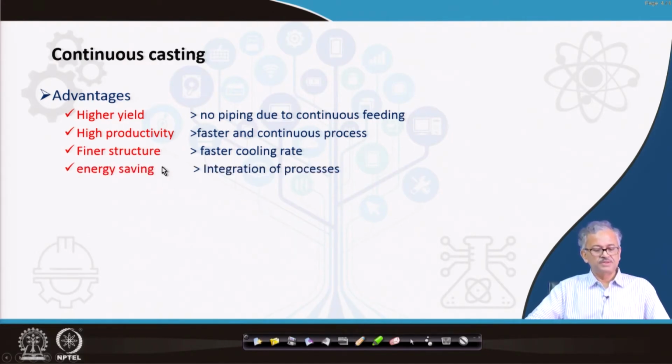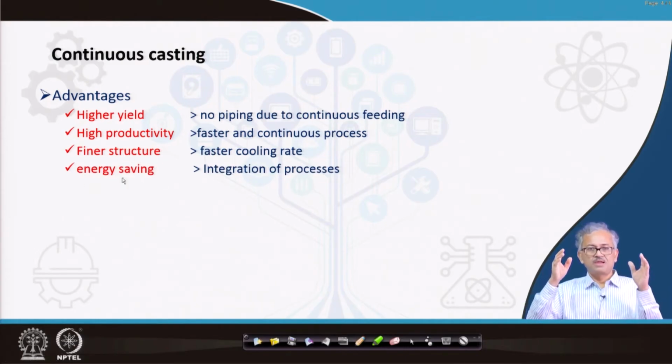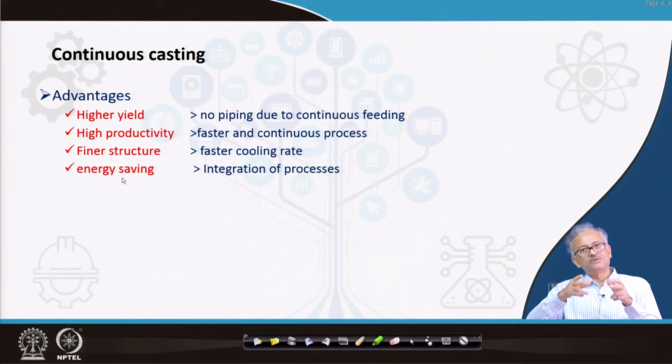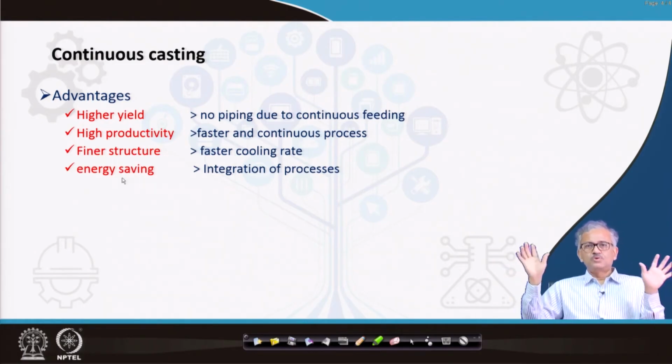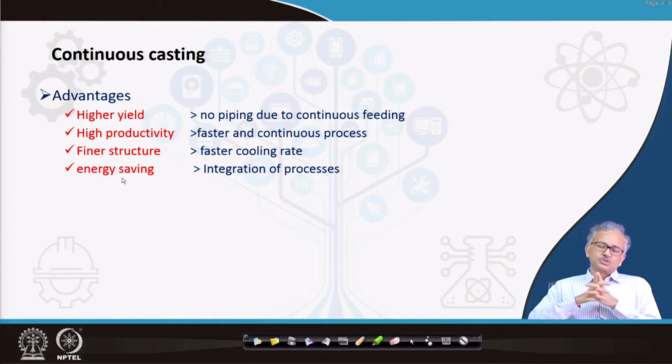Energy saving is a very important feature of continuous casting, because you integrate different processes. In ingot casting, you first cast the ingot and take it out at room temperature, then heat it again to a very high temperature above the recrystallization temperature, and then roll it to produce more sellable products like sheets, wires and rods. In continuous casting all of this is integrated.